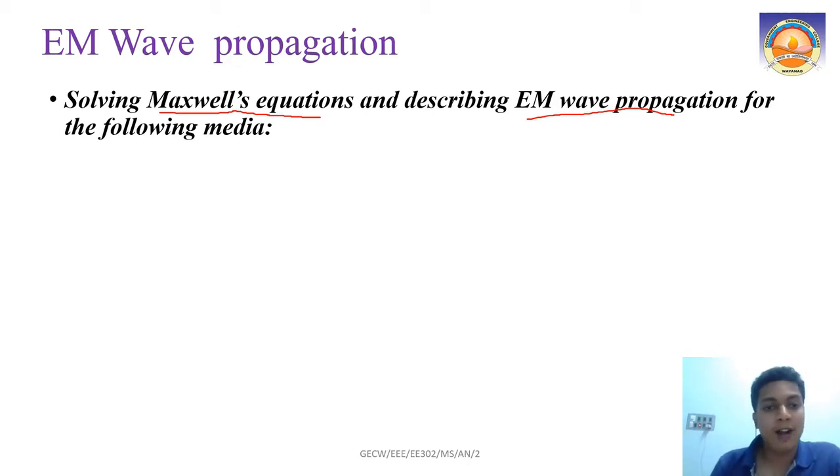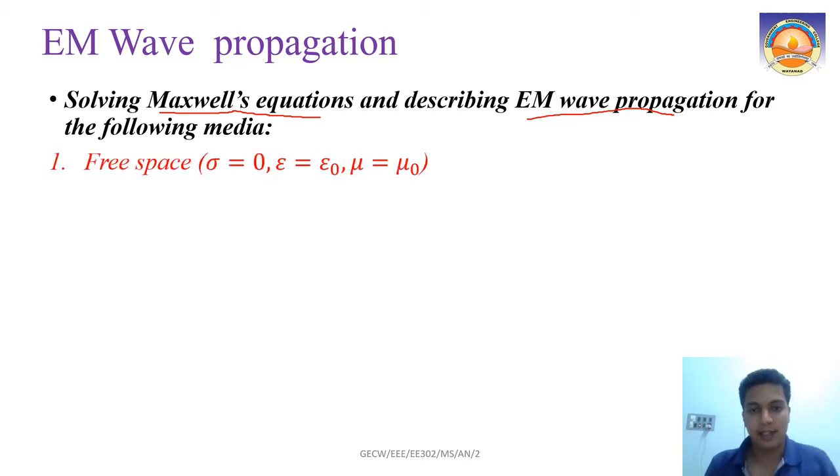Let us see what kinds of media there are, like in electric fields and material space, where we have gone through several examples. Like we have got free space. What is the peculiarity of free space? Free space means the conductivity is 0. We know the permittivity is epsilon 0 and mu is mu 0. So that is about free space.